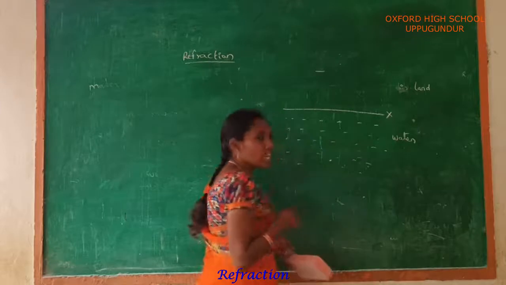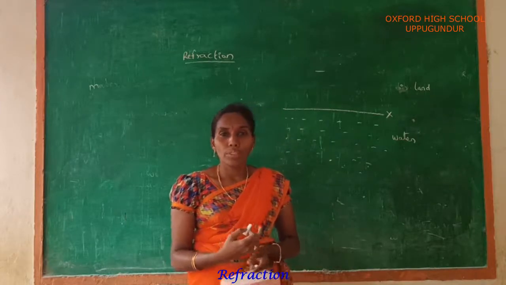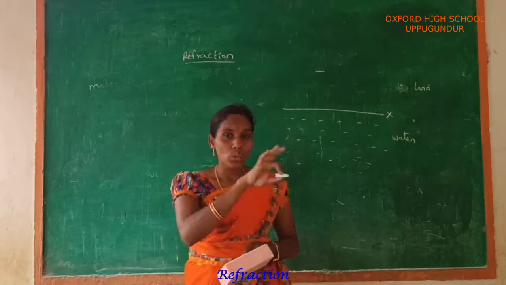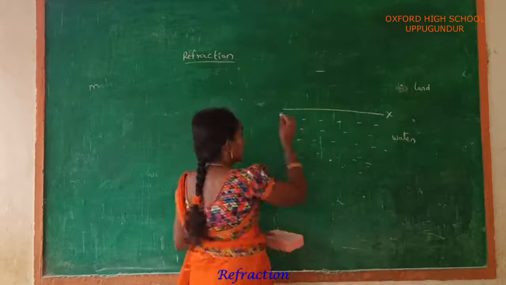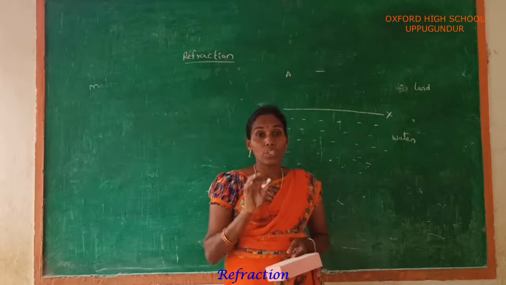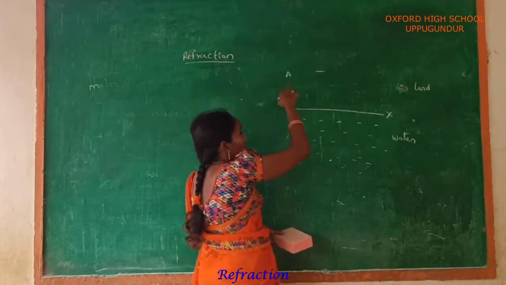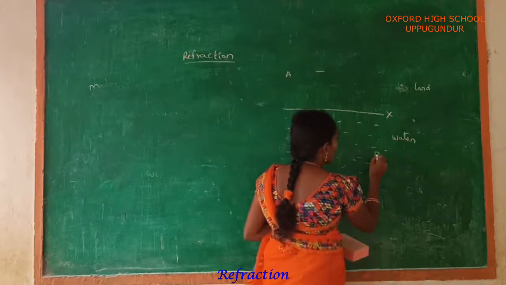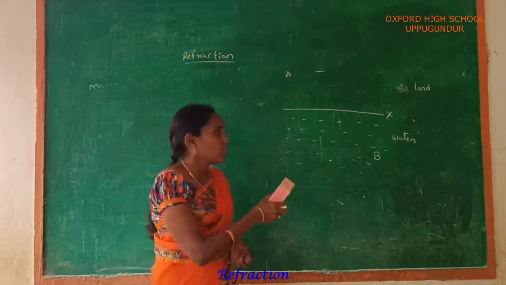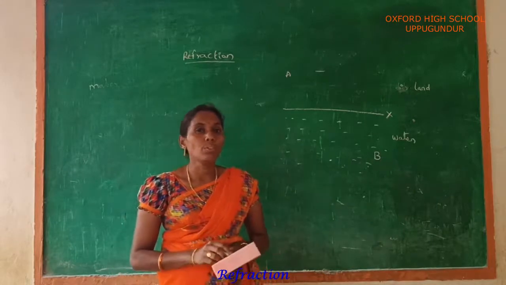If a person is traveling in a boat, suddenly the person falls out of the boat and screams for help. We saw a total accident. We are placed at a point A. You are the person who should be placed at point A. We saw an accident that takes place at a point B. By using this, we have to derive the equation n1 sin i is equal to n2 sin r.